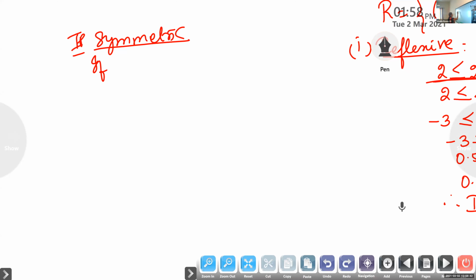If A comma B belongs to R, then B comma A also should belong to R, isn't it? If it is satisfied, then it is symmetric. If not, you give an example. You take two real numbers and check.